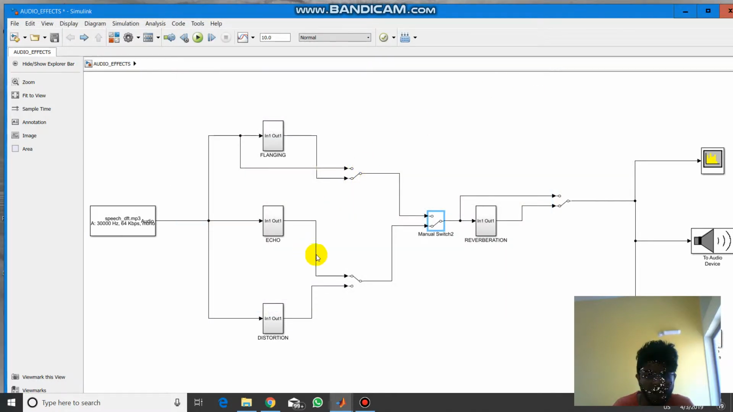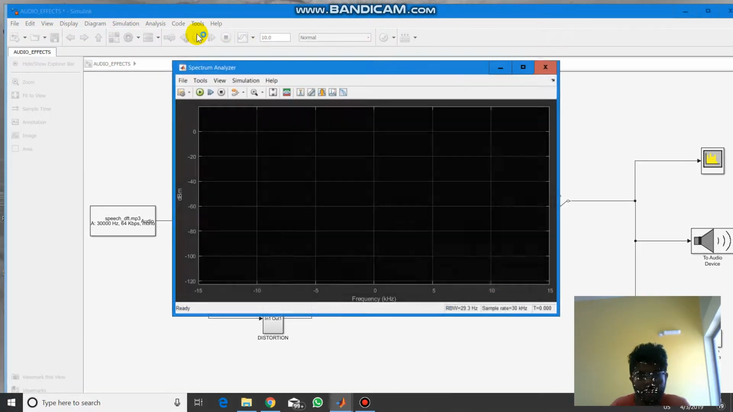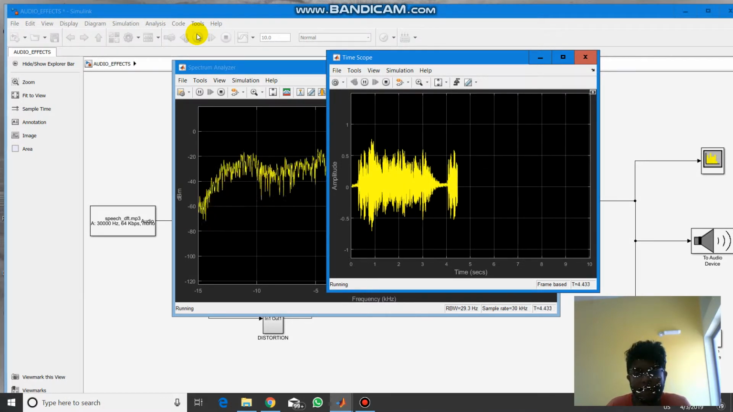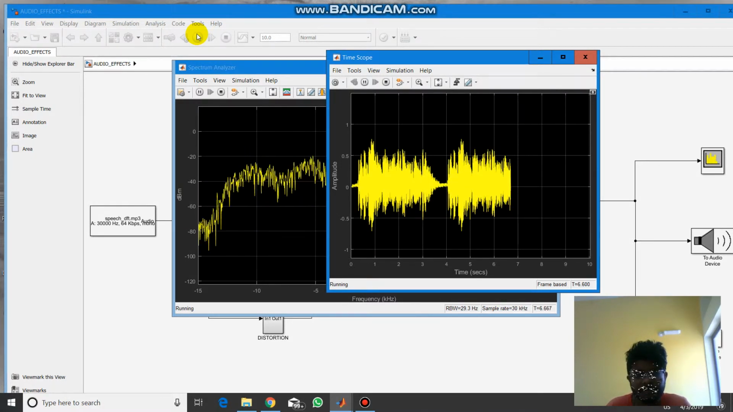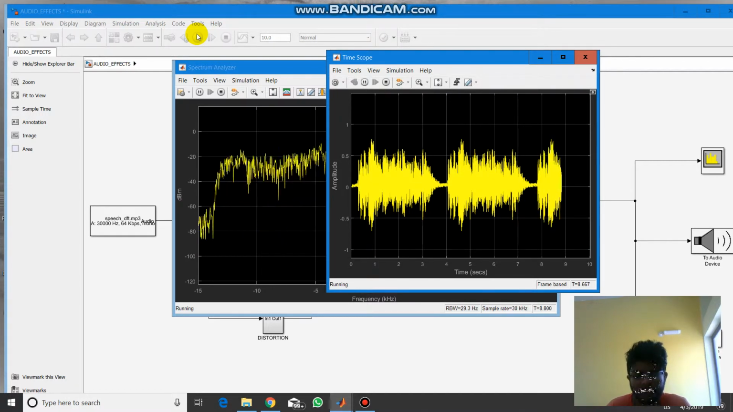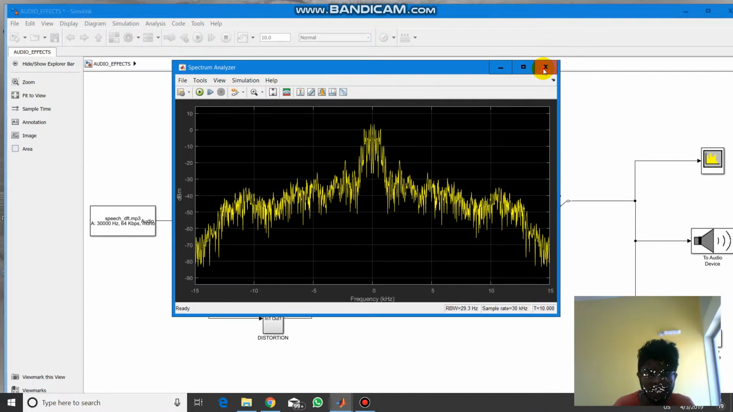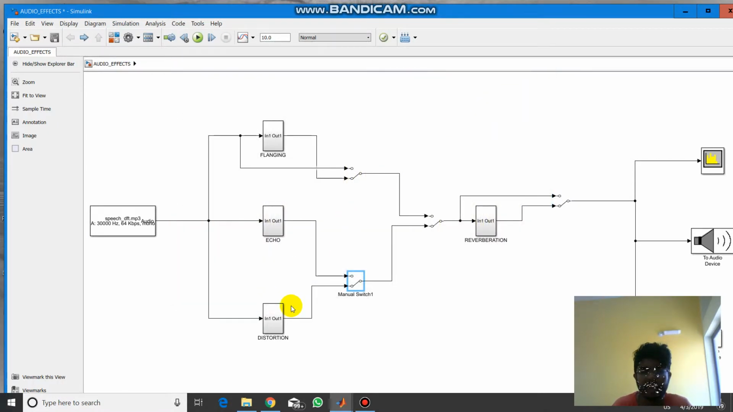Now we want to see the distortion with reverberation. Distortion creates a distorted signal. Now this is the reverberation output in the time scope, and this is the spectrum analyzer. You can see that in the distortion, the signal is distorted.